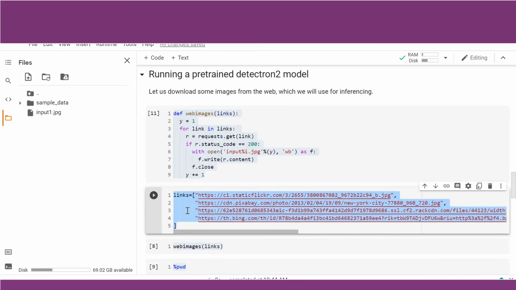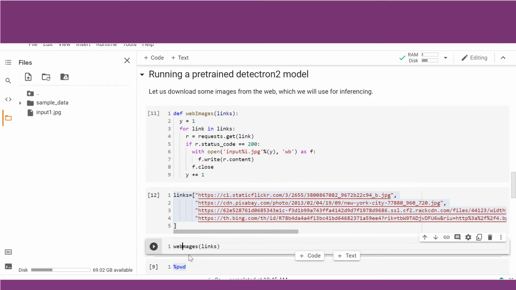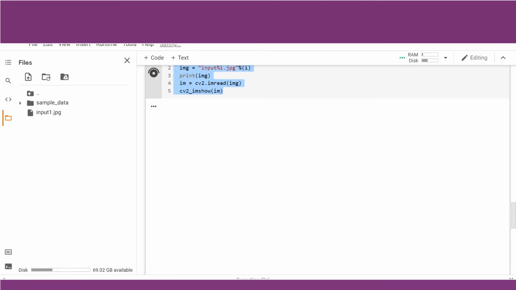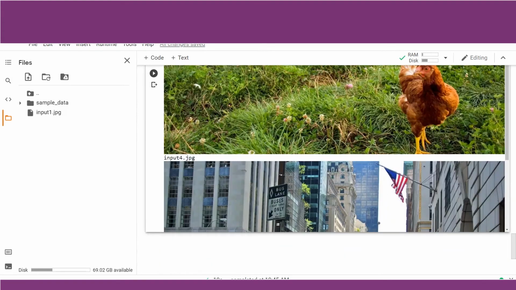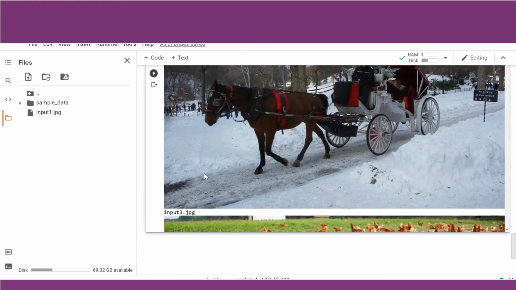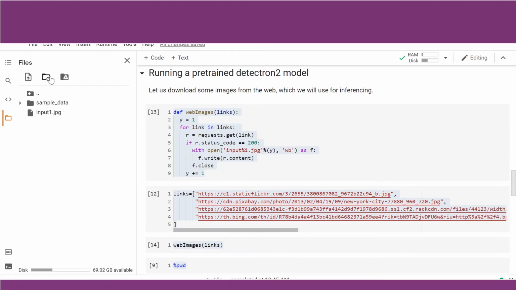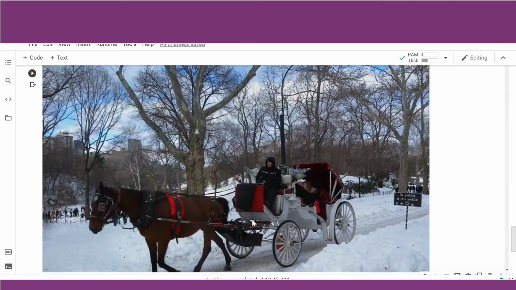Let us now rerun this. Let me make the I capital here, Web_images, and let me call the same. And now let us check how many images we have downloaded. So you can see now image 2 also has been downloaded. Up to image 4 we have got images. So 4 links we had provided, we have been able to download those 4 images. We can refresh the folder here. You will see that all 4 images have been downloaded. Now that we have downloaded the images to be inferenced, what is left?